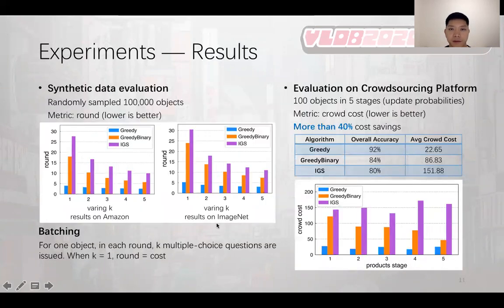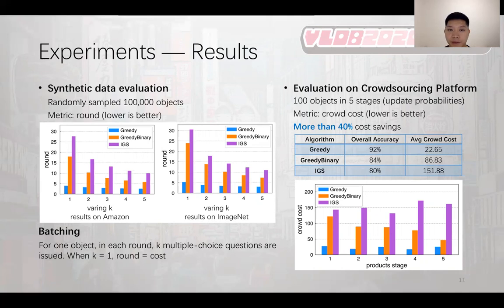For synthetic data evaluation, we randomly sampled 100,000 objects to test for each dataset, and the results are shown on the left two figures. Note that we also made extensions to our algorithm for batching. For one object in each round, k multiple choice questions are issued. When k equals 1, round equals cost. For evaluation on a crowdsourcing platform, we prepared 100 objects and evenly divided them into 5 stages to update probabilities and construct new decision trees.